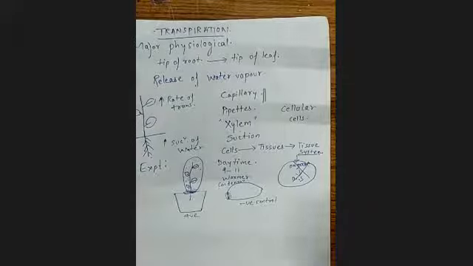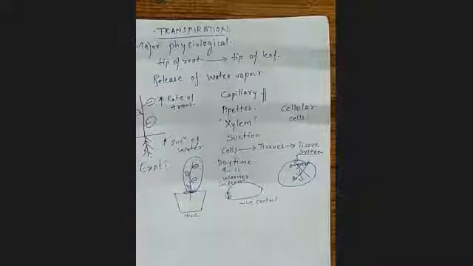For this you should have a very healthy plant, a small one which is very young, because that will show you faster results.